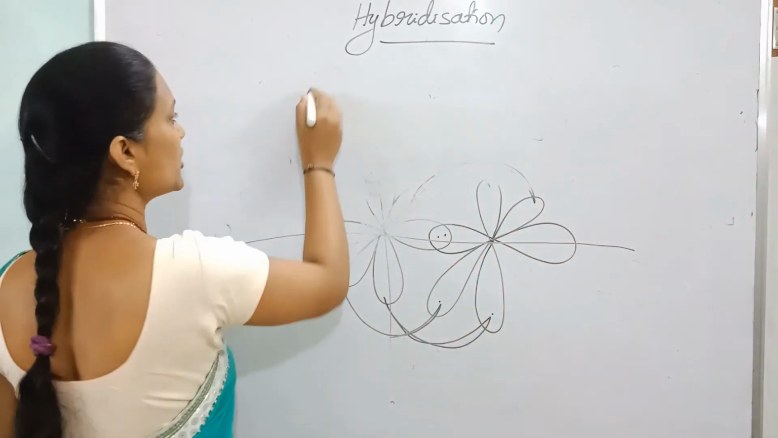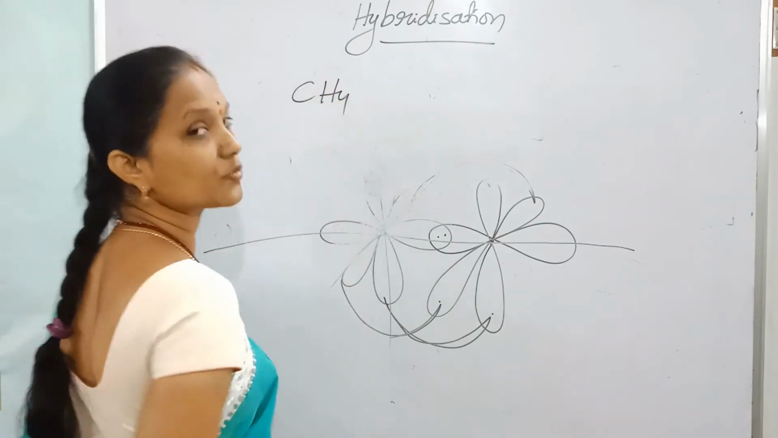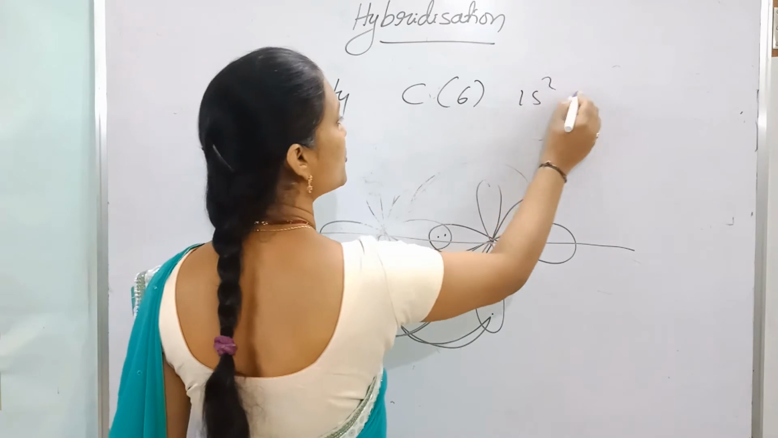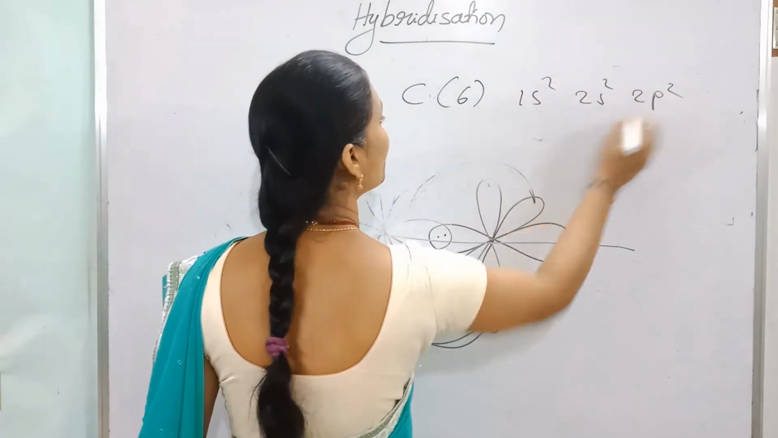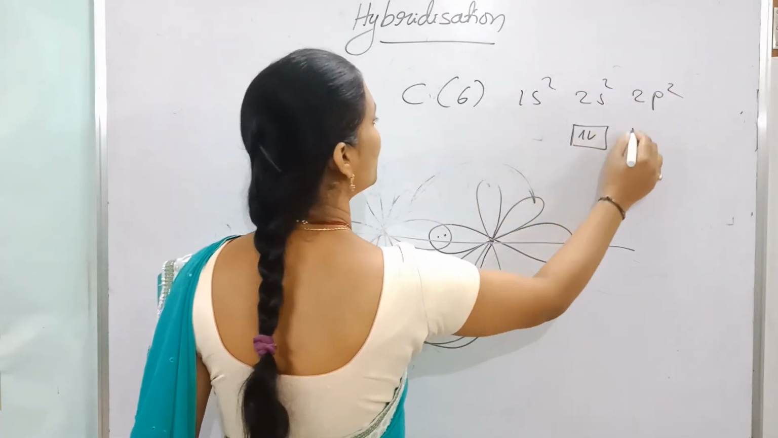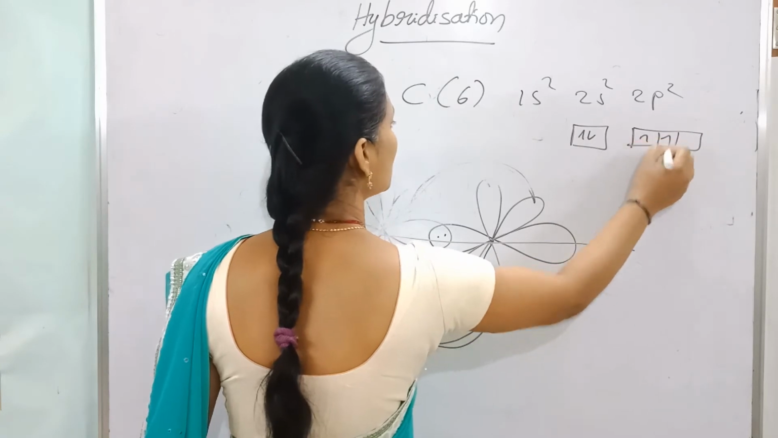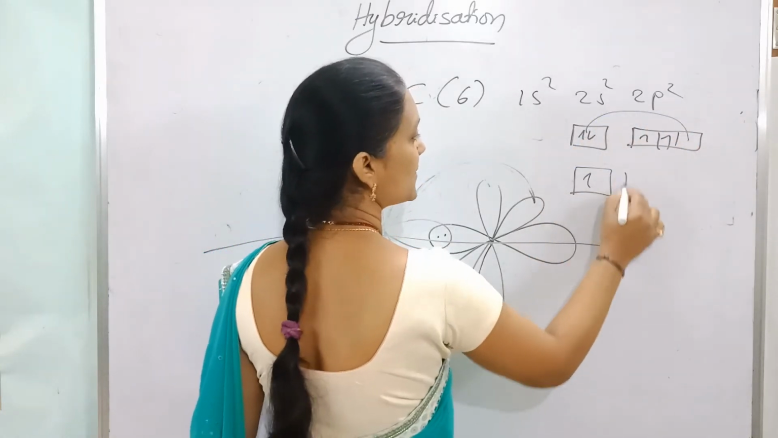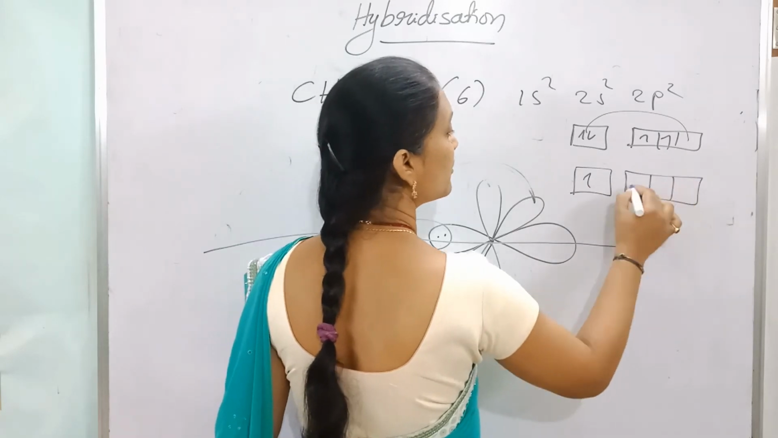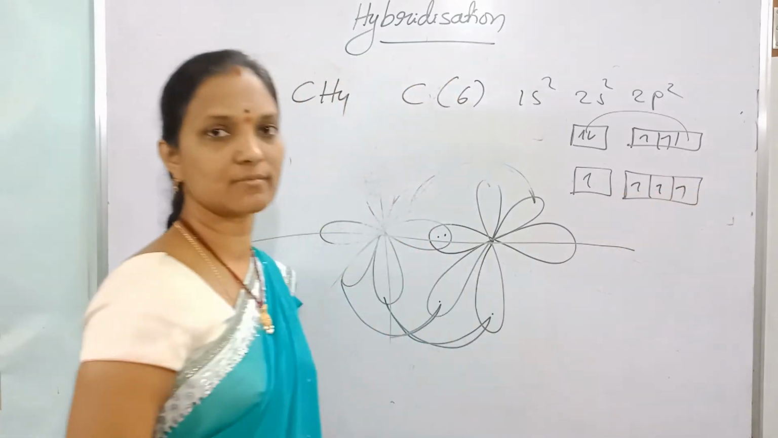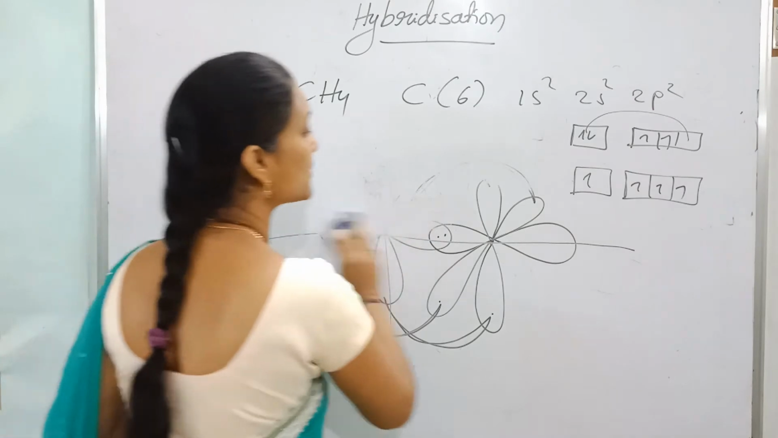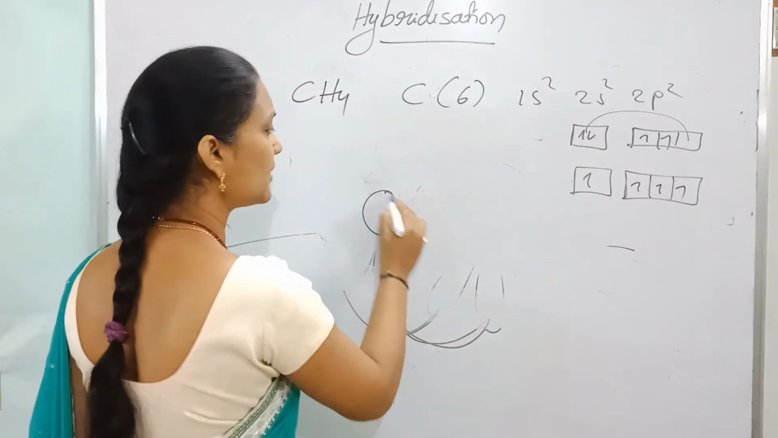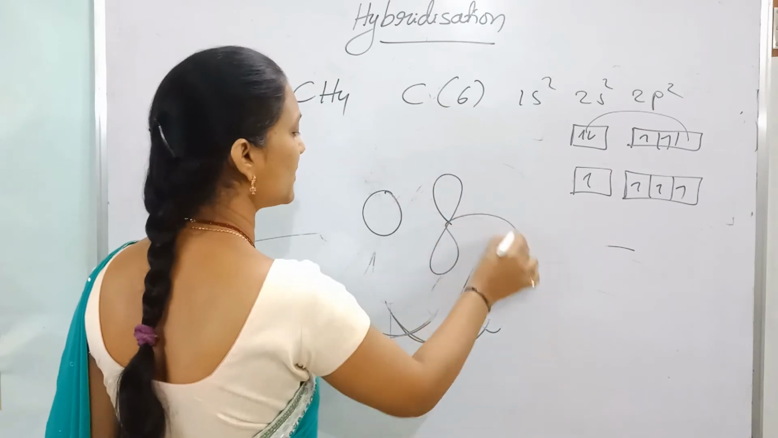Next, explain the formation of CH4. Carbon atomic number 6: 1s2, 2s2, 2p2. This is the ground state. In the excited state, this electron will jump. Now in the excited state there are 4 unpaired electrons. Where are these 4 unpaired electrons? 1 electron in the s orbital, and the remaining electrons in p orbitals.